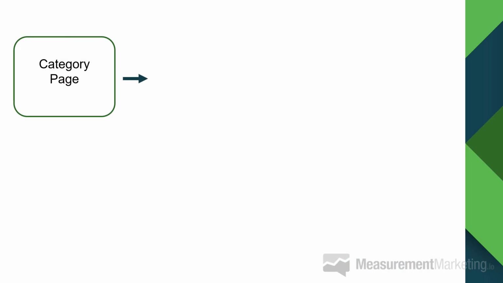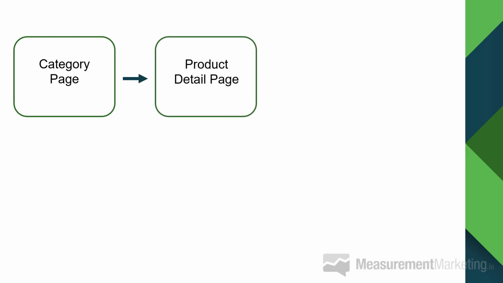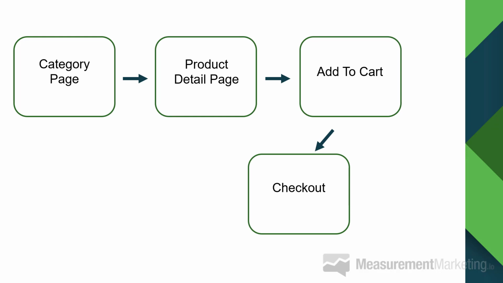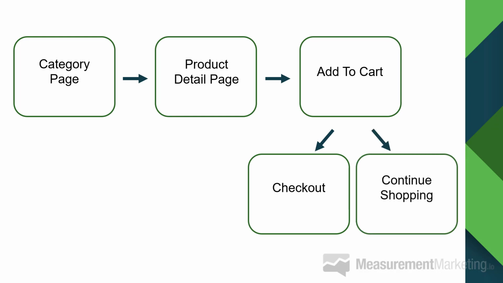So let's say you've got a category page in your e-commerce site. They come through a category page, and maybe the typical customer journey is they go to the product detail page, and then maybe they go to something like adding to cart. And from there, they've got a choice. They could either go to the checkout, or of course, they could continue shopping. And then et cetera, et cetera. You've got your customer path from there.